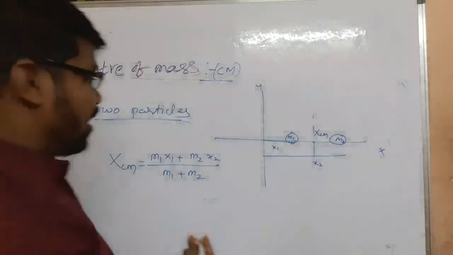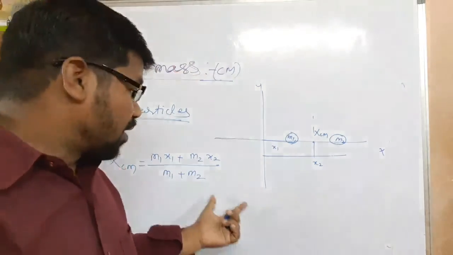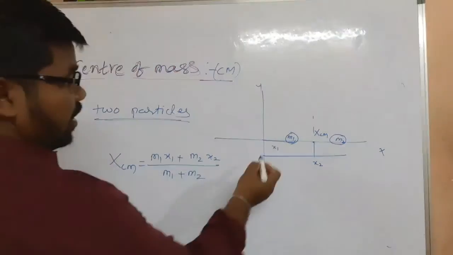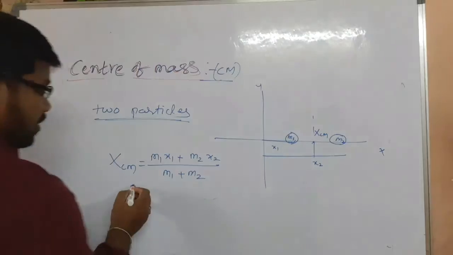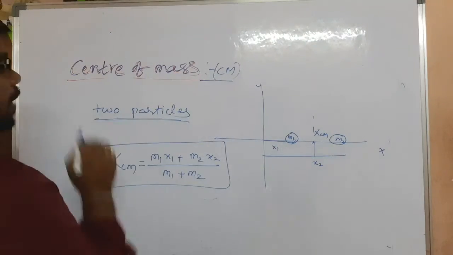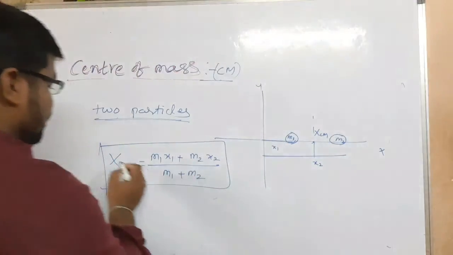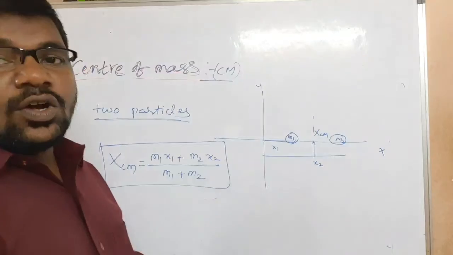I think you know this mass formula very well, my children. This is the formula for finding the x center of mass for two particles.